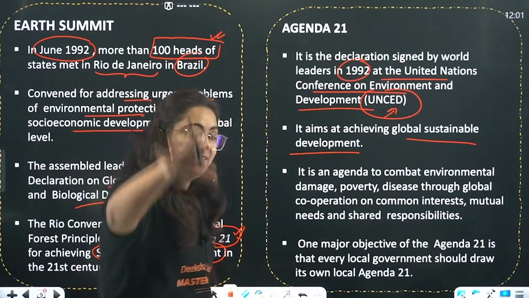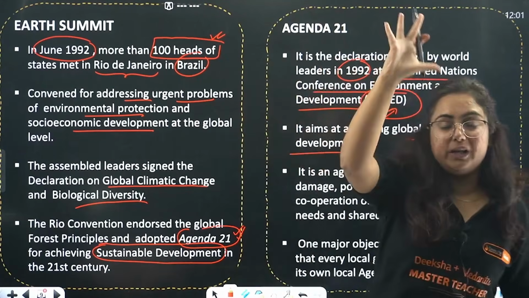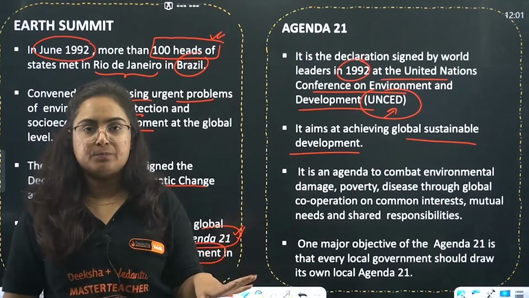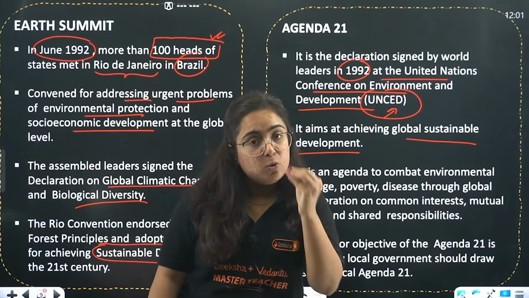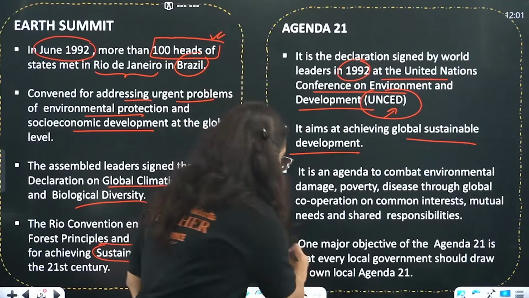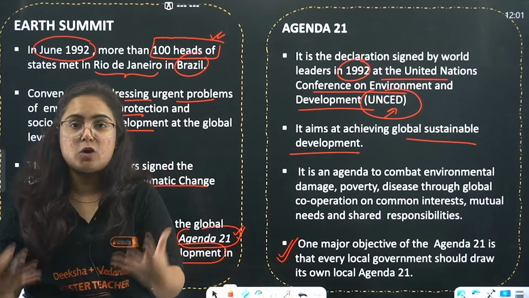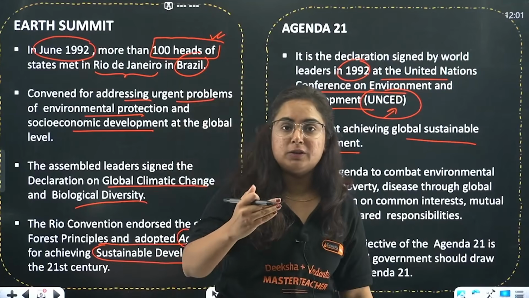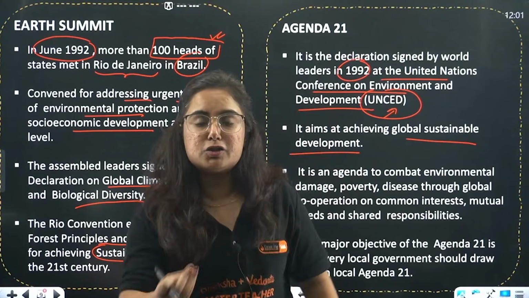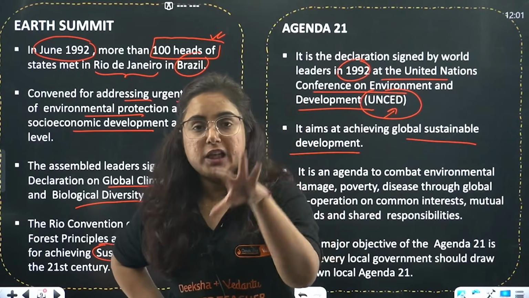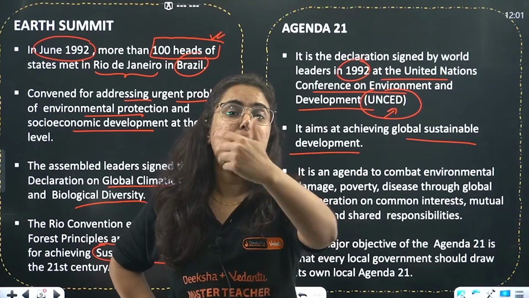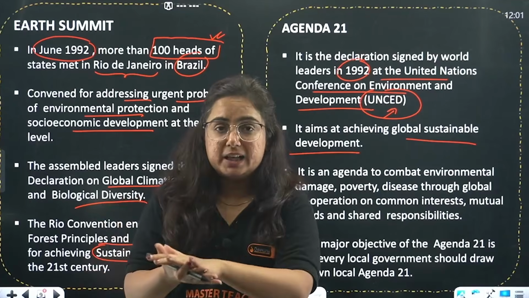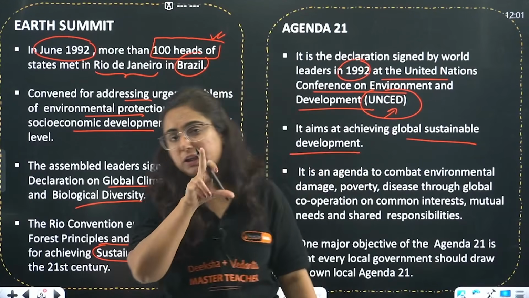Sitting there in Brazil, do you feel that the sustainable development approach can be implemented? No, not at all. Rather, to implement it, who shall play the main role? That is the local government. Like if I talk about one important decision in 2014 taken by the BJP government, it was to pass the Swachh Bharat Abhiyan. Not talking about any particular political matter here, but that was the start of Swachh Bharat Abhiyan in 2014.